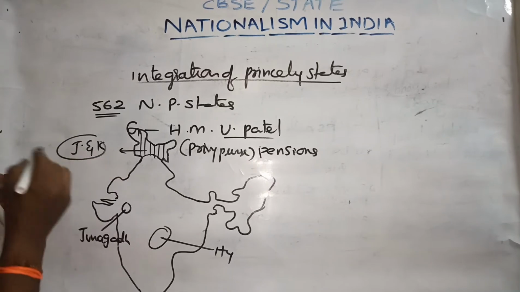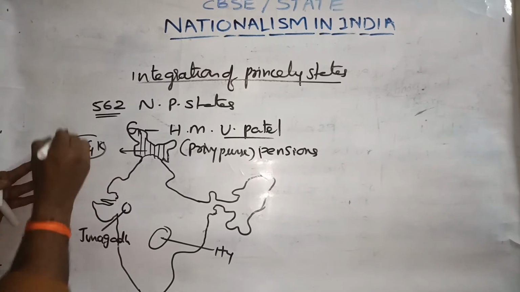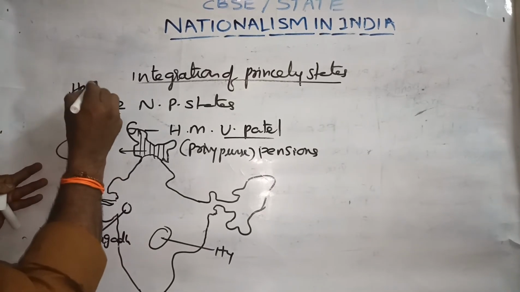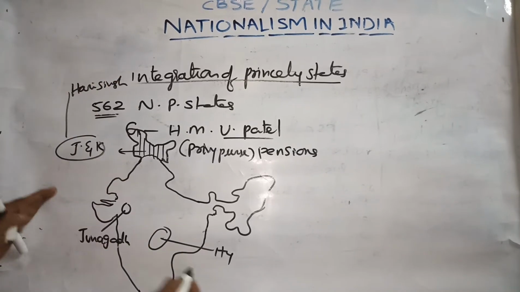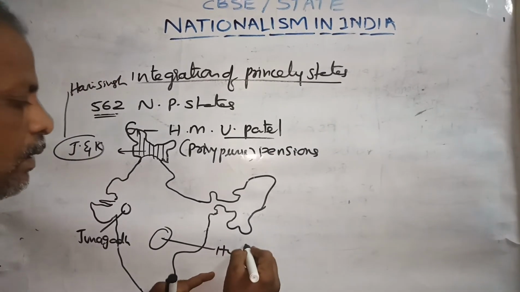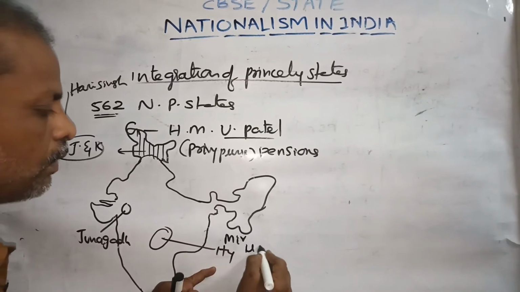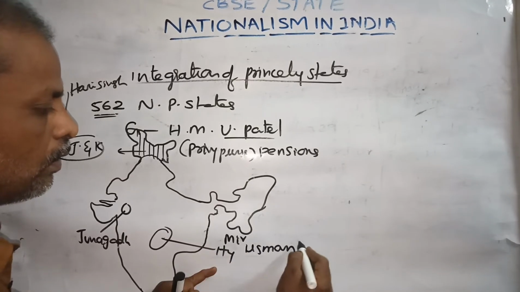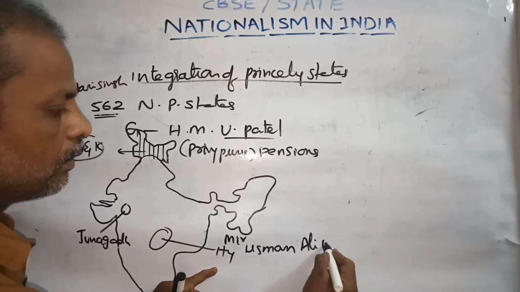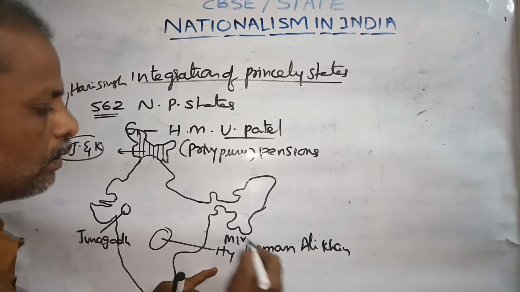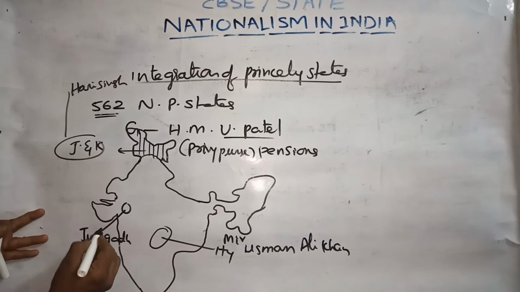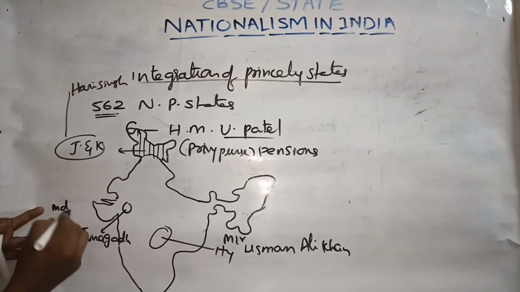Jammu and Kashmir, the native princely state, was ruled by Hari Singh, and Hyderabad was ruled by Mir Usman Ali Khan, and Junagadh was ruled by Muhammad Mohabbat Khan.